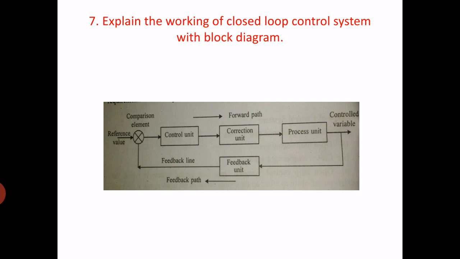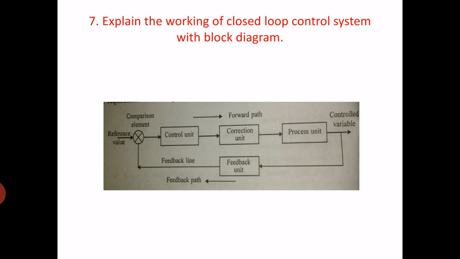A continuous loop will be there, and that is why it is called a closed loop control system. Now different components have been explained here. Comparison element: it compares the measured output value from the feedback system with the required or reference value. If any error comes, then an error signal is given to the control unit to take the corrective action.